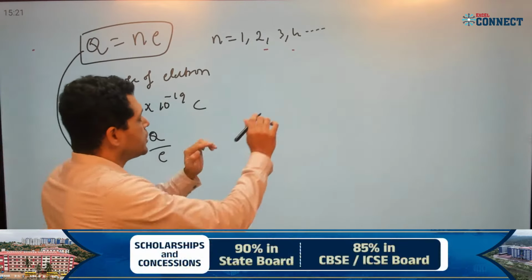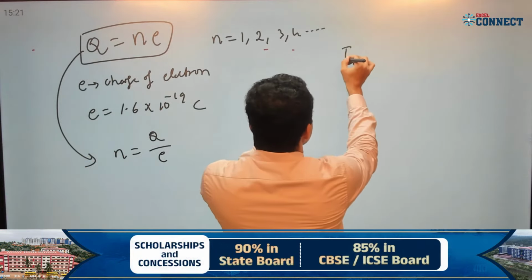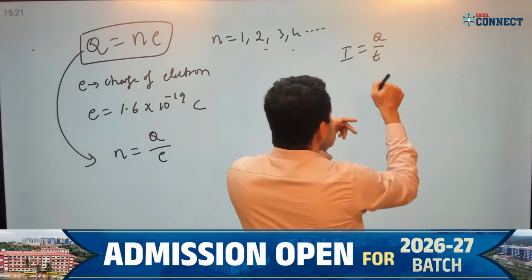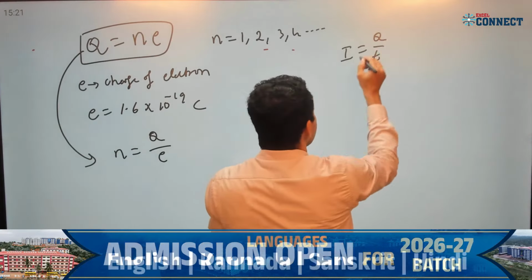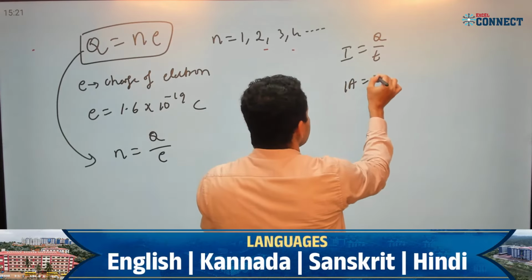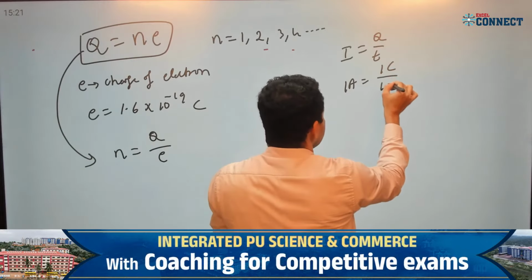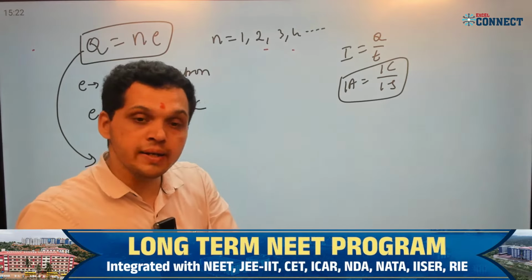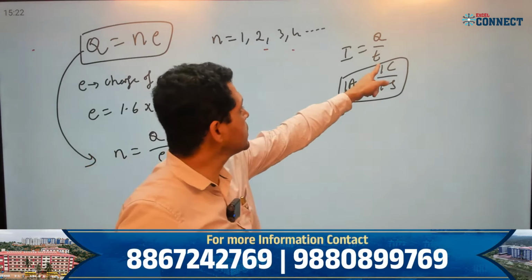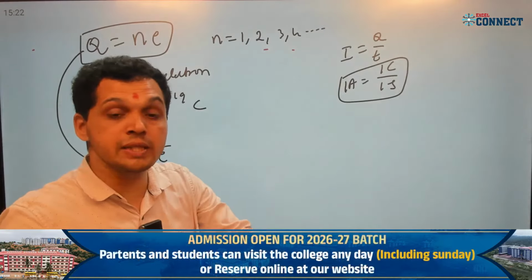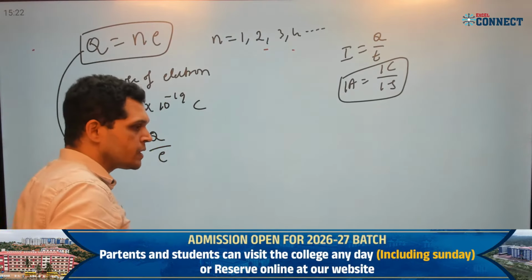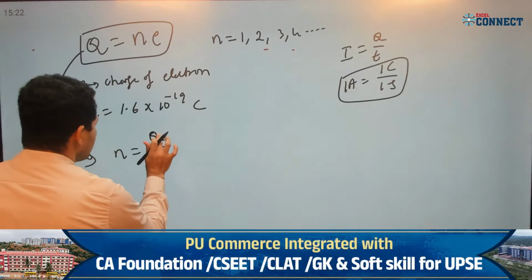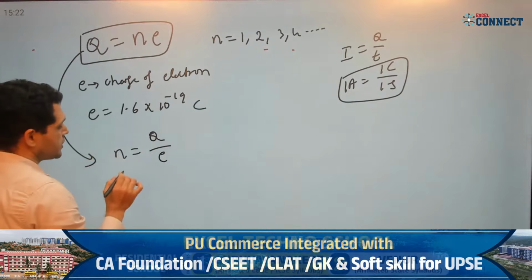What do I need here? I have defined current: I is equal to Q by T, and 1 ampere is equal to 1 coulomb per second, correct? If 1 coulomb of charge flows in 1 second, the current is 1 ampere. So for 1 coulomb, how many electrons must flow? How can I find it?